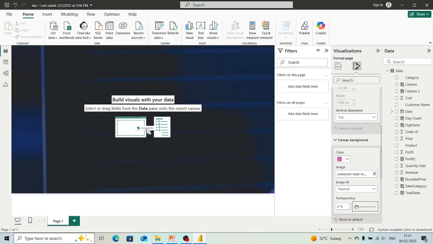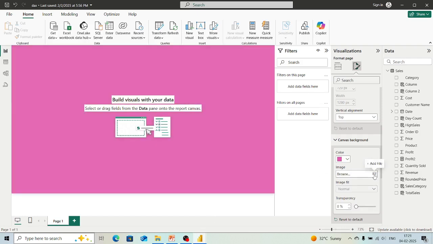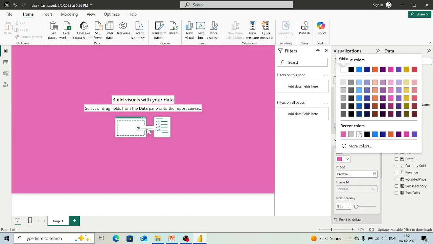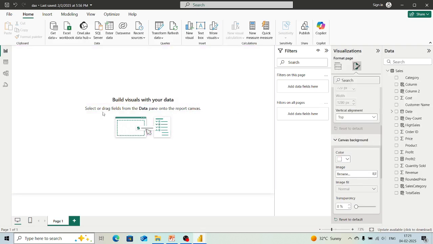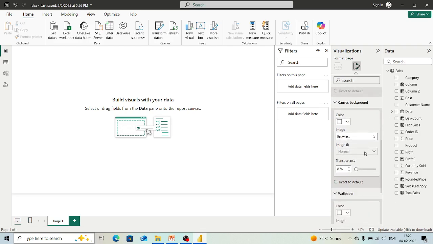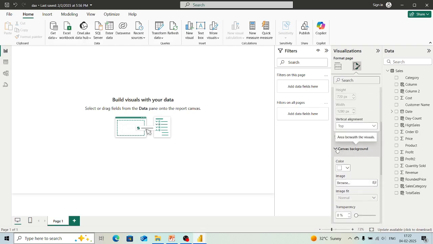Now if we want to reduce it to full, we can do that also. I think this is okay. If we want to keep this, we can keep it. If we don't, we will not. I am not going to keep it right now. I will not even keep this color. If you want, you can keep color in your canvas area, or if you want, you can give your image, whichever you want to give. This was the setting of this canvas area or canvas background, we can say.